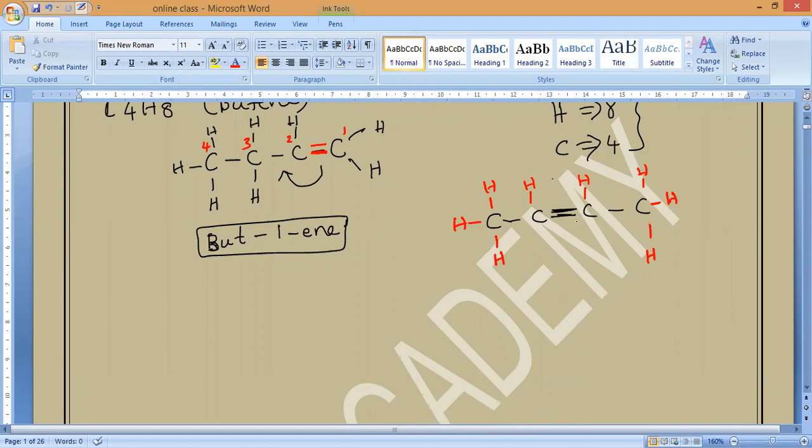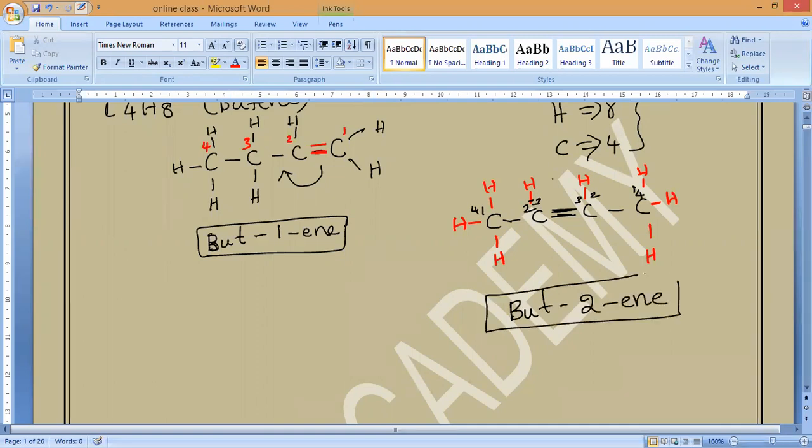Anybody can say. Here you can see the double bond should get the lowest possible number. So it is in the middle, so we can go in any direction. Yes or no? Let us come from this direction or this direction. Your choice. Left to right: 1, 2, 3, 4. If you come this side, 1, 2, 3, 4. So both times it is between 2 and 3 only. Correct. So any direction we can come. What is the name that will come? Anybody can say. 2-ene. This is the isomer of butene.